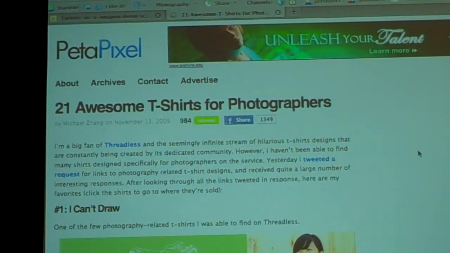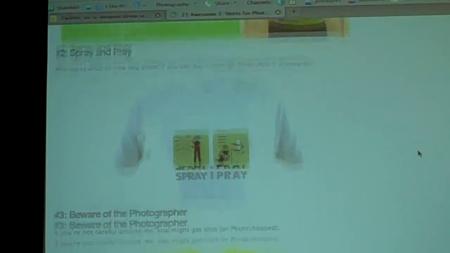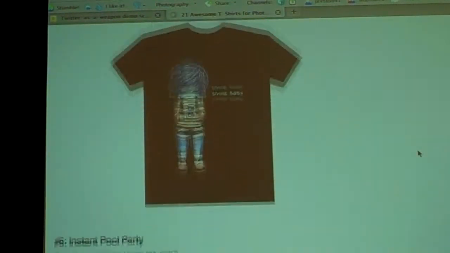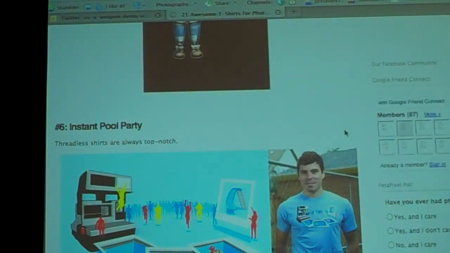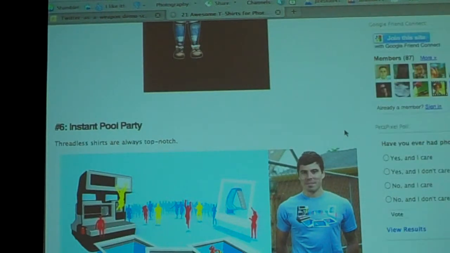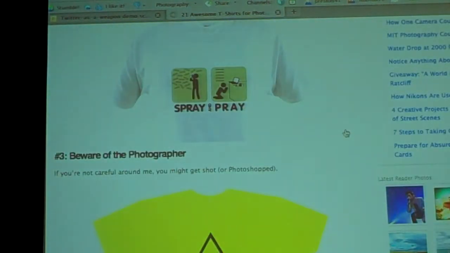So now it's going to stumble only photography. And this is 21 awesome t-shirts for photographers, which is kind of interesting, actually. So this is something that, if I found it, Guy Kawasaki, I'm trying to get as many followers as possible, so I look for interesting stuff all day. In fact, I have 4 or 5 ghosts who are also looking for interesting things all day. And we would have found this and said, this is a pretty interesting story. I think photographers will like it. I know that a lot of photographers follow me.